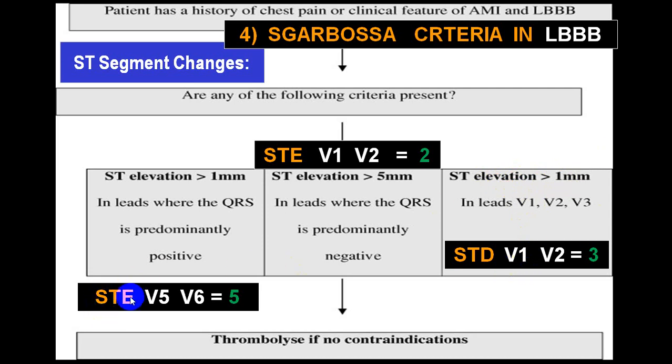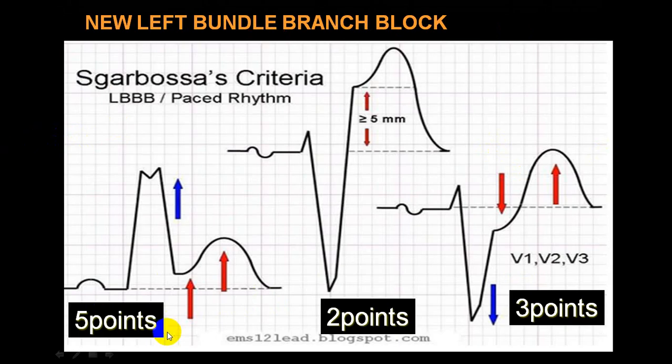And if there is an ST elevation in V5, V6, it is 5 points. So pay attention to this. This is V5, V6, 5 points. You can see ST elevation more than 1 small square. While here, ST depression more than 1 small square, 3 points. ST elevation more than 5, 2 points. And this will be in V1, V2, V3. And this will be in V5, V6.